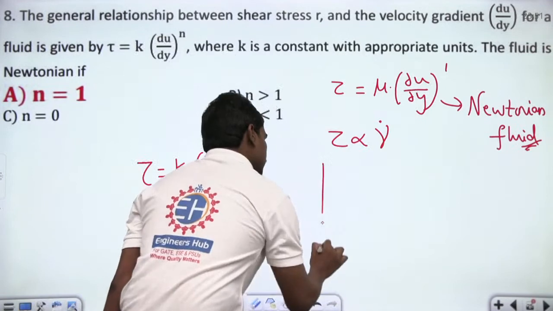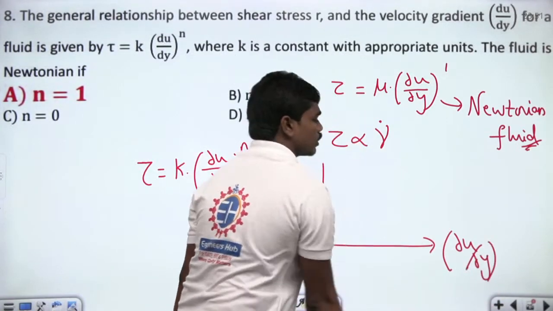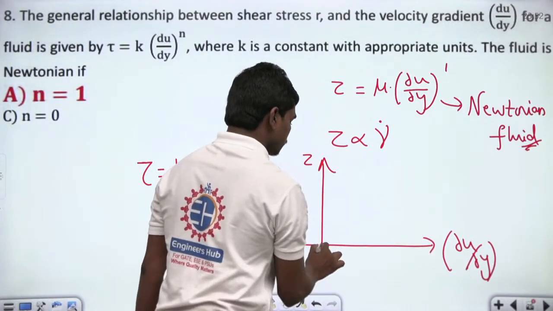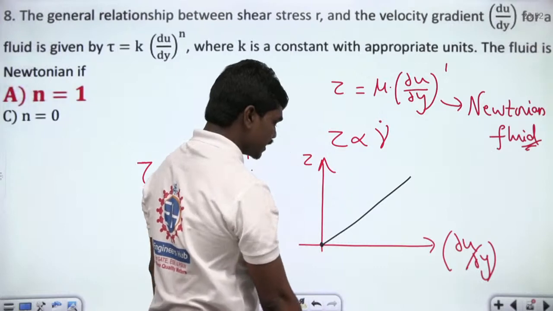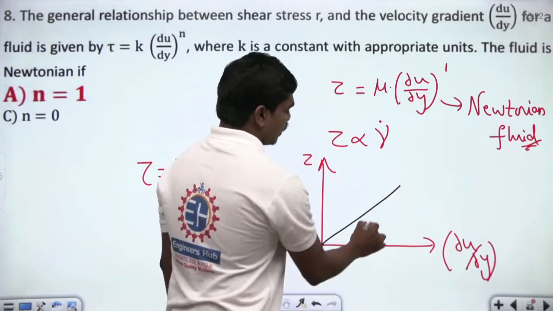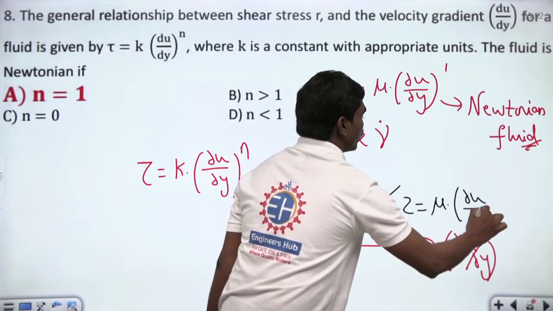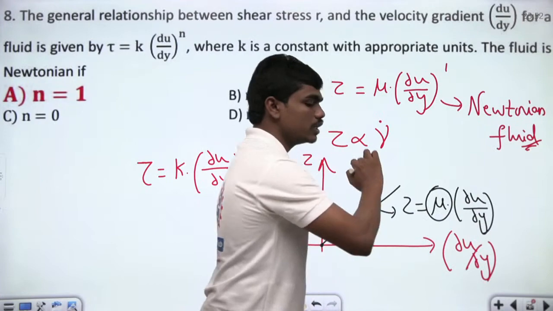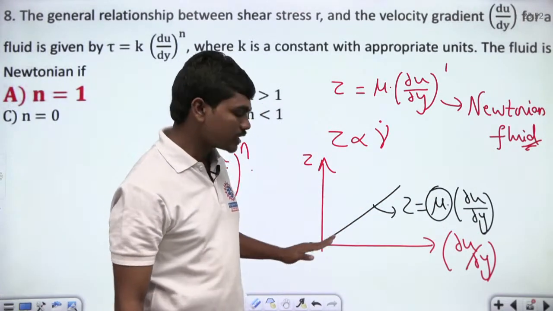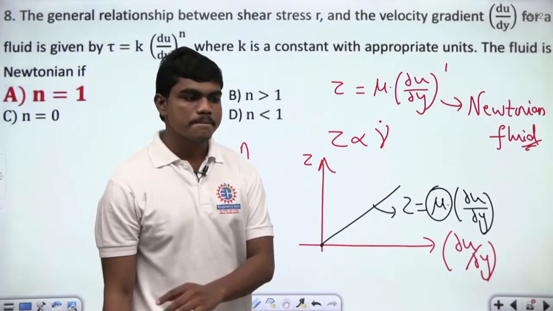So if you try to plot dou u by dou y, the velocity gradient, on one axis, and shear stress on the other axis, it's quite clear from our experiments that we have a straight line passing through like this. Let us draw a proper straight line. So something like this, and this is given by tau is equal to mu into dou u by dou y, and this viscosity is generally treated as constant. So if you plot tau and dou u by dou y for a Newtonian fluid, the line passes through the origin, because this is of the general form y is equal to mx, okay, clear?